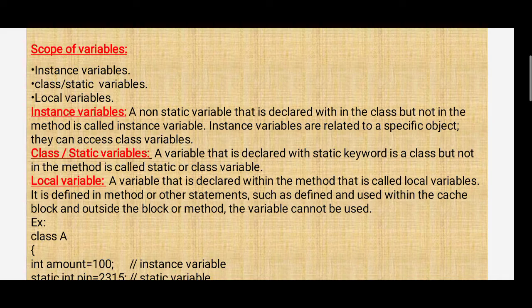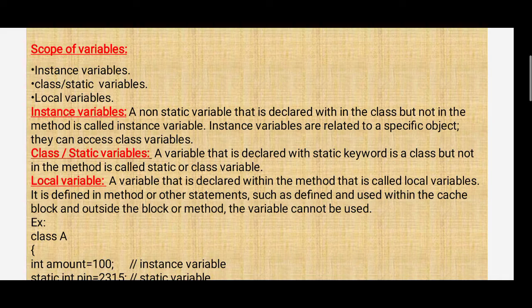Class and static variables are declared with the static keyword within a class but not in a method, and are called static or class variables. Local variable: a variable that is declared within a method is called a local variable.